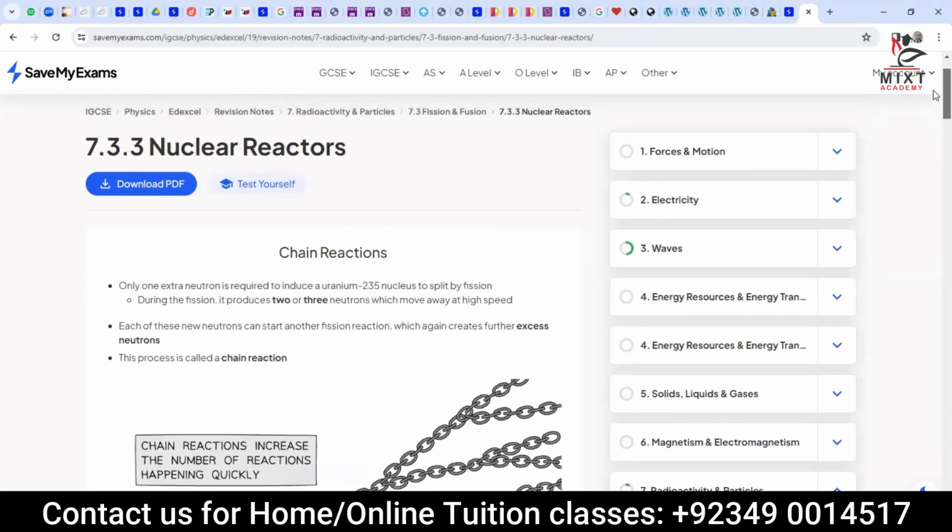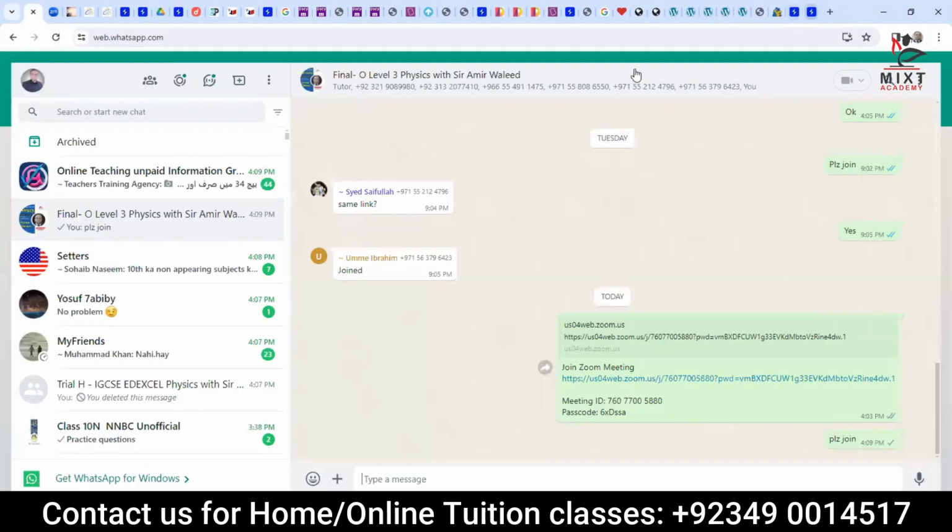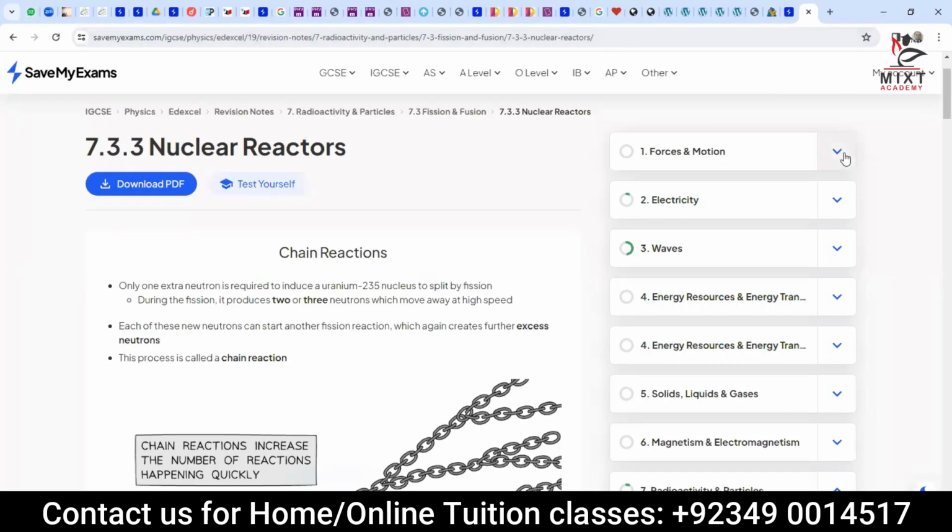Nuclear fission reaction. We already talked about this, that the nuclear fission reaction is called a chain reaction. Why is this a chain reaction? Because it started with one neutron, and then one neutron gives you three further neutrons. This way the reaction started, and it goes on and on, right? So when it goes on and on, this reaction will start and will not stop. That type of reaction, in which you initiate with one thing and then it will continue, is called a chain reaction.